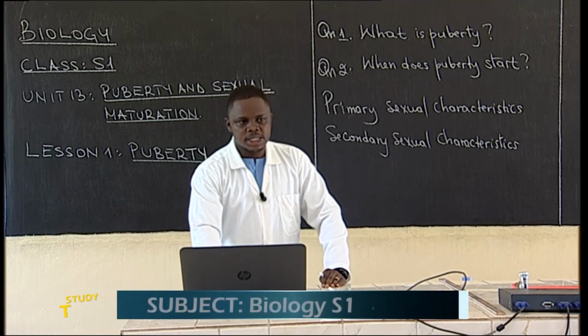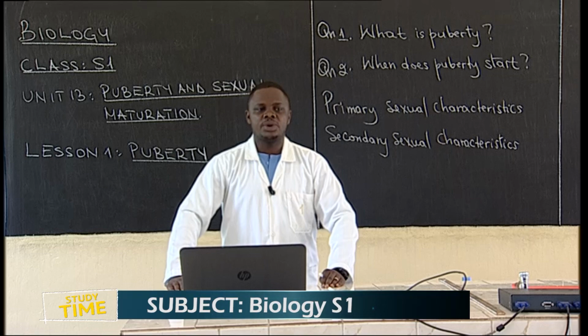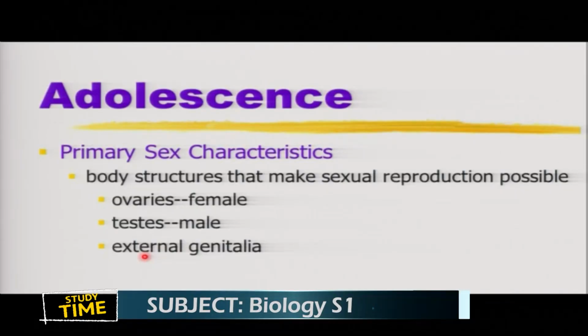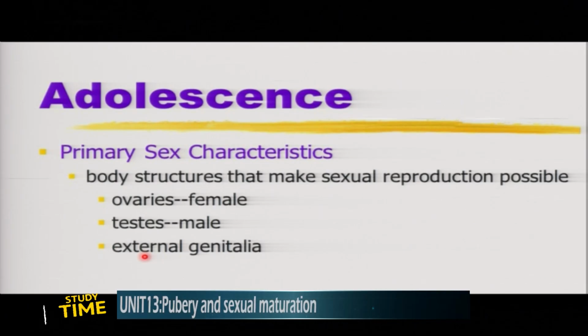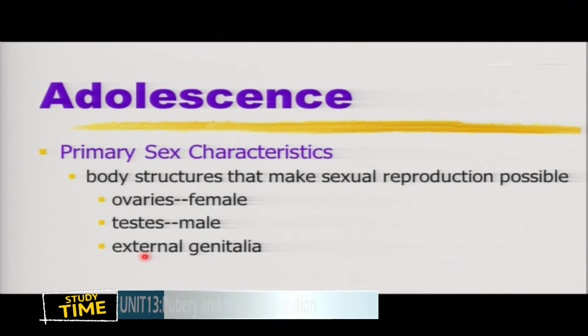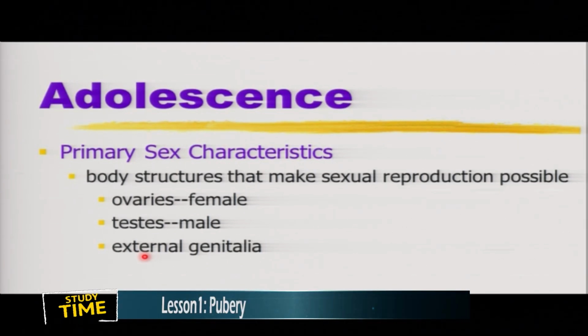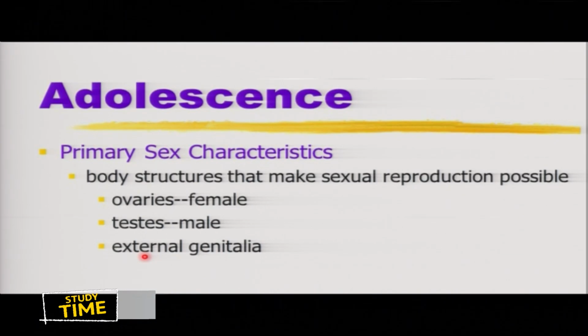In addition to those parts we have seen, we have what we call external genitalia. When we talk about genitalia, we mean external sex organs. These ones determine whether a person is a man or a woman, a boy or a girl. When we talk about external sex organs, here we can talk about the penis for the case of boys, and birth canal or vagina for the case of girls. So those are primary sexual characteristics which we find in boys and girls.